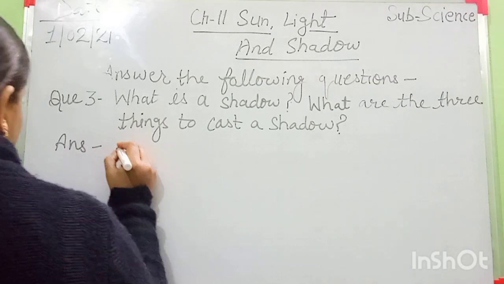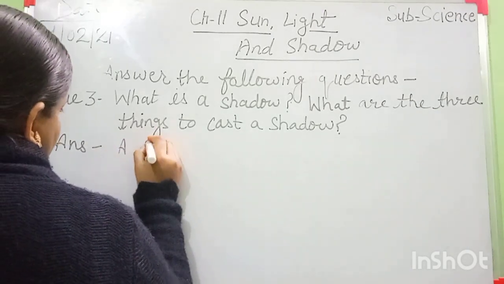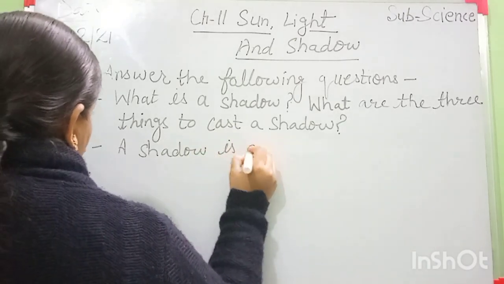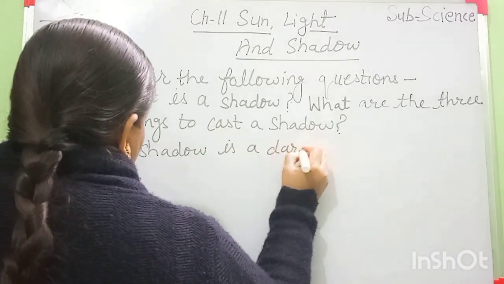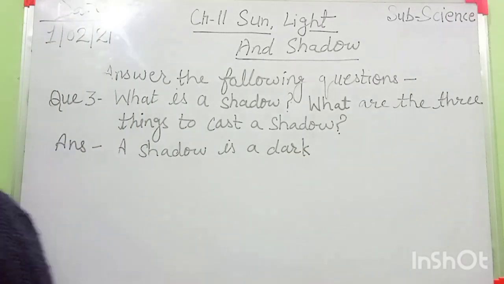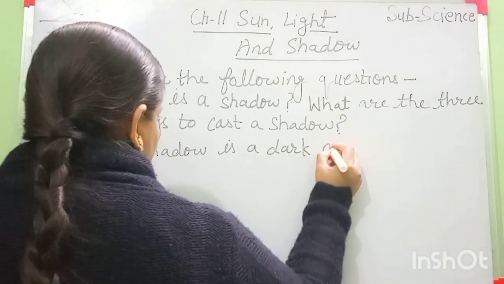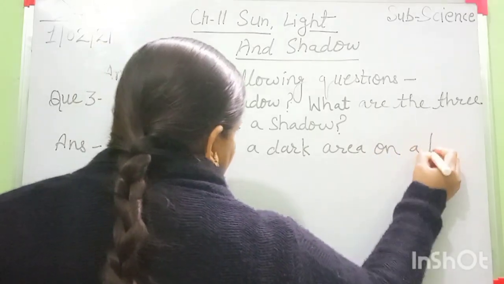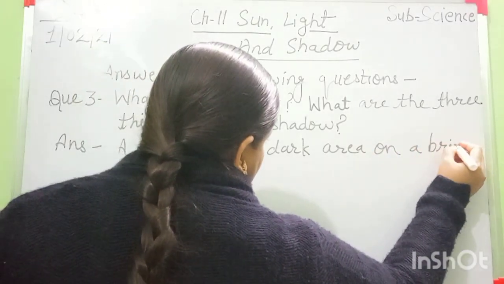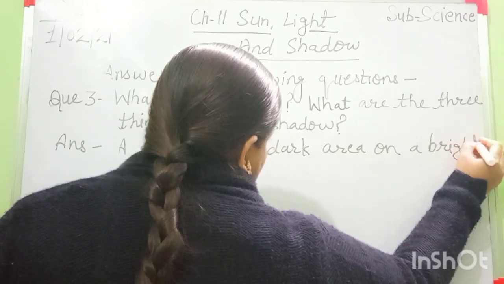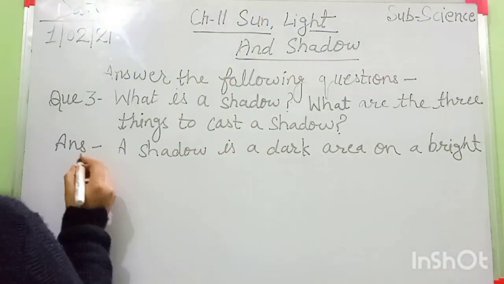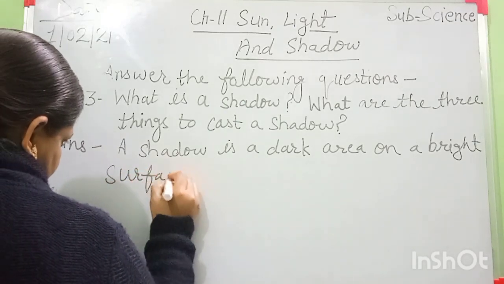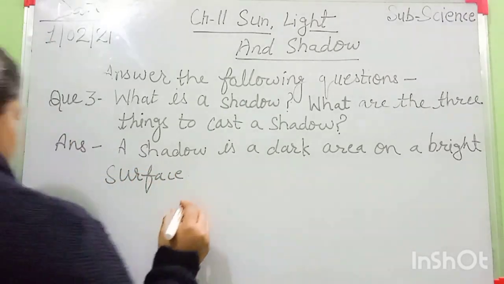A shadow is a dark area on a bright surface.